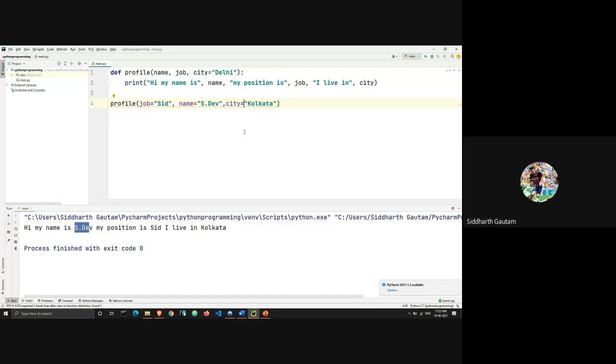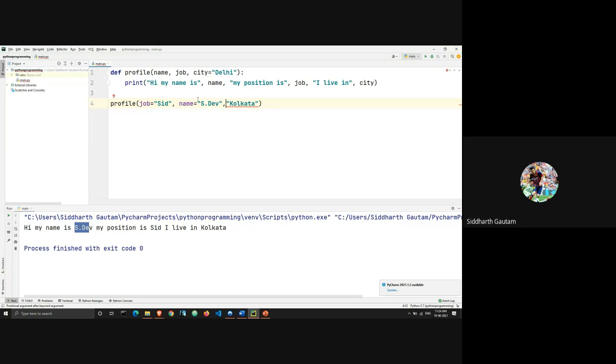Okay, so if I'm understanding you correctly, you're asking that if we don't enter city is equal to Kolkata, will it still work? Am I right? No, what I'm saying is, in the function declaration, you declare this in line number one, city equal to Delhi. Then in the second example, you say we can also do it this way. You declare job equal to, name equal to, do we also have to say city equal to in two places? You don't understand? Okay.